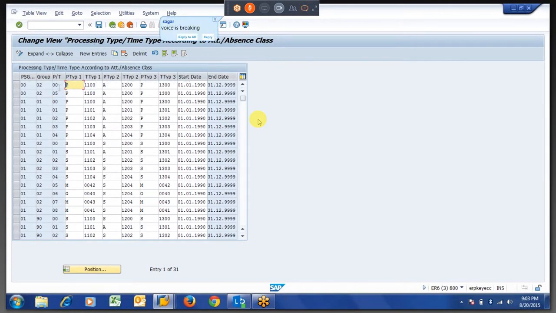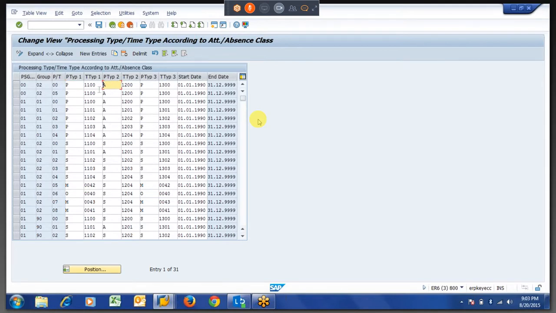There is a process type for every pay type and a time type. So again you have pay type 2 with a process type and a time type. Whenever you have pay type 1, the process type will be P, like presence.